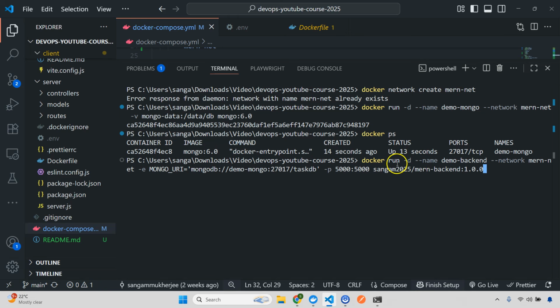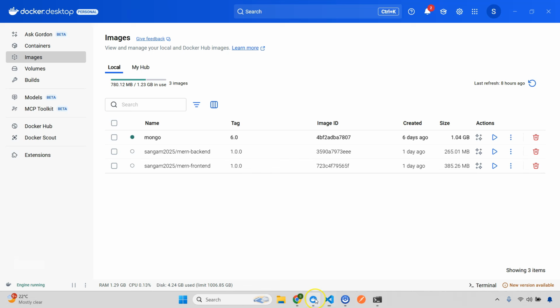So docker run -d --name demo-backend. This is the name, this is the network, then this is my env MONGO_URI mongodb://. This is important: it is the name of the container which is using the official Mongo image. This is the mapping of the port, and this is the image that I want to run. Now hit enter and it is created.